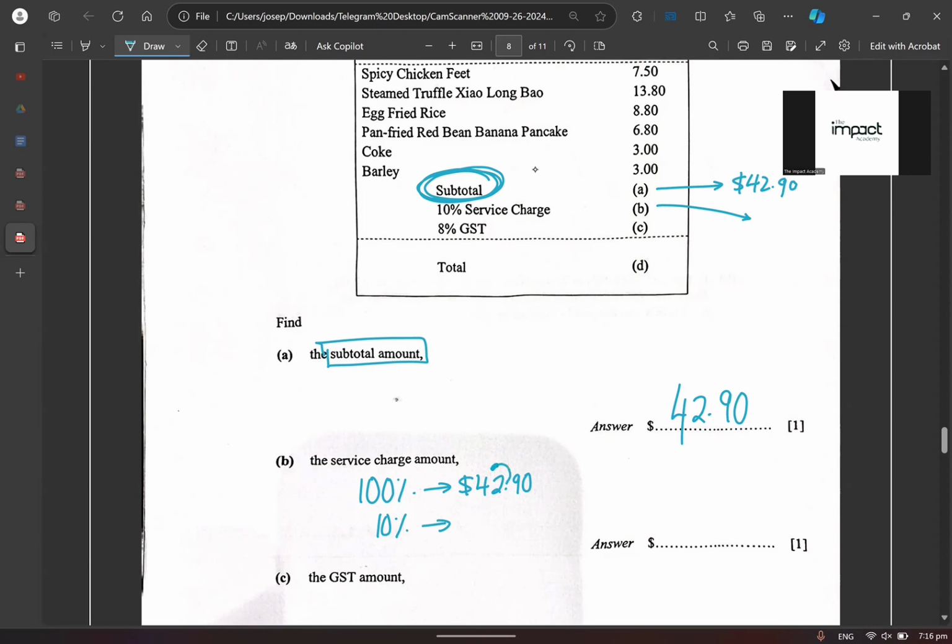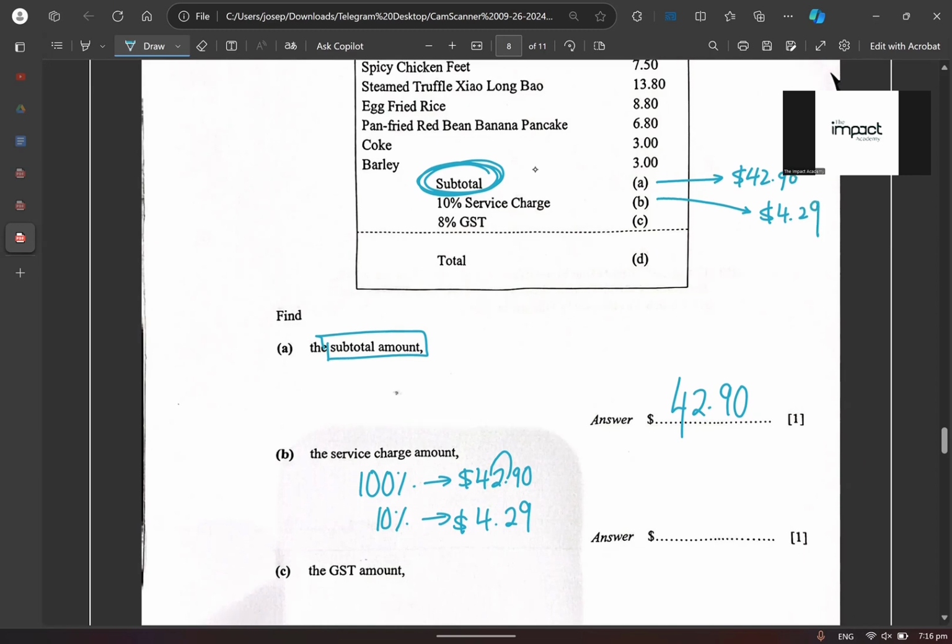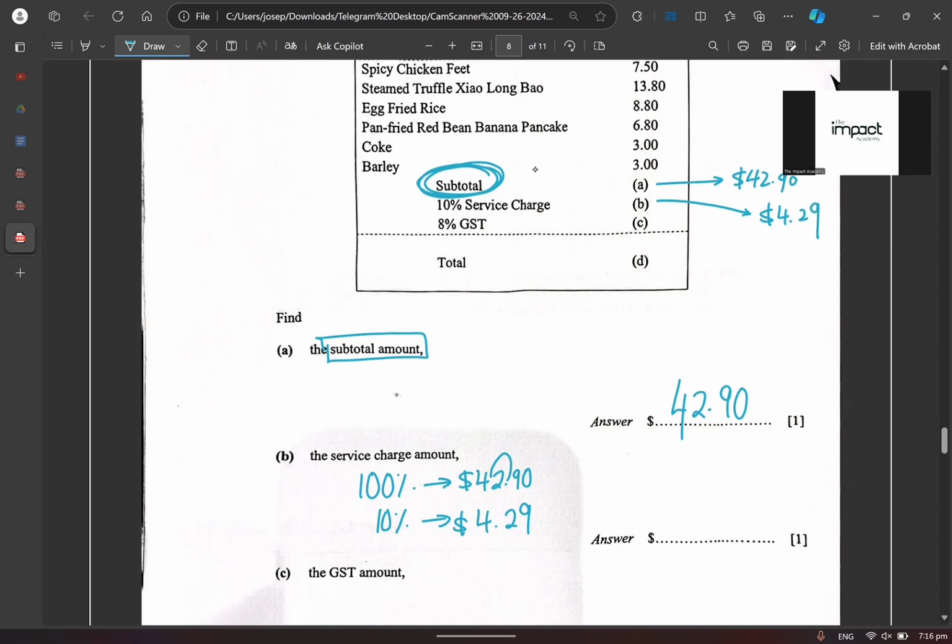So you want to just move 2 times, and then how much is that? Move 1 time, I apologize. Move 1 time. How much is that? $4.29. So this is $4.29. Do you understand or don't understand? Okay, now you want to find GST, which is the third one.